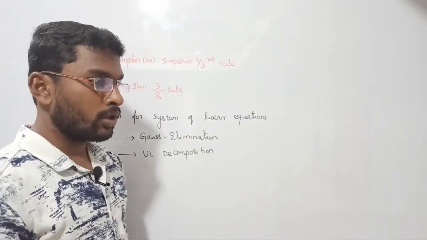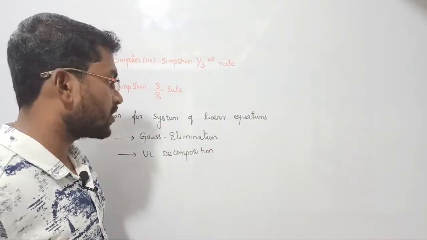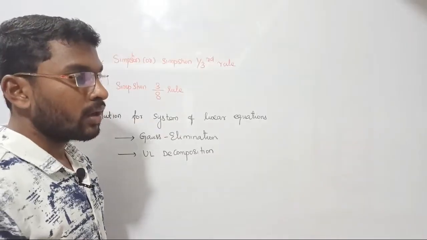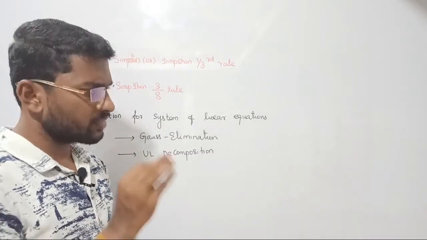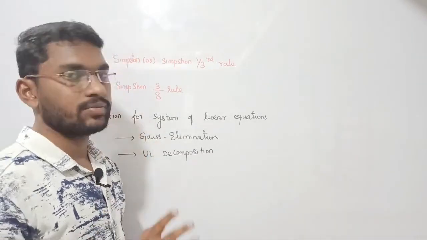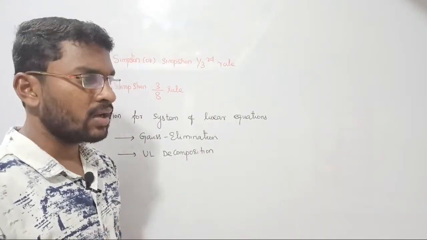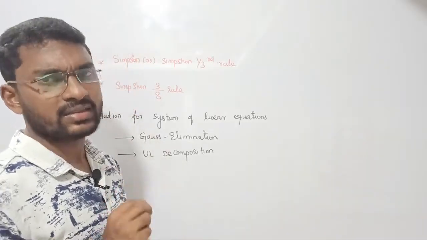We discussed this topic separately in matrices, right? There we saw there are two types of system, homogeneous system and non homogeneous system, right? A homogeneous system has no inconsistency. A homogeneous system is always consistent. Definitely there will be some solution, either a trivial solution or a non trivial solution, as we already discussed. When we look at a non homogeneous system, you may get consistent or inconsistent solutions.